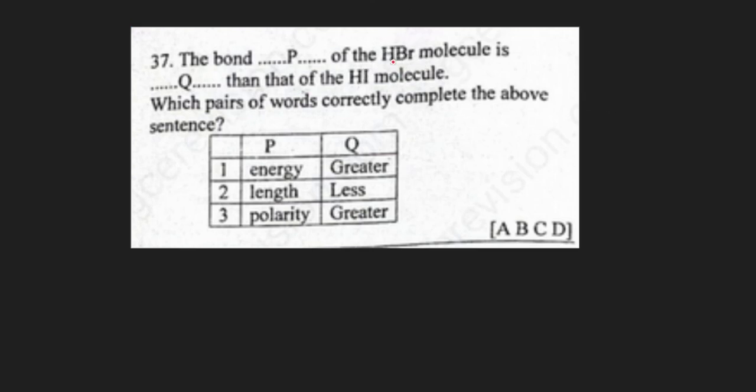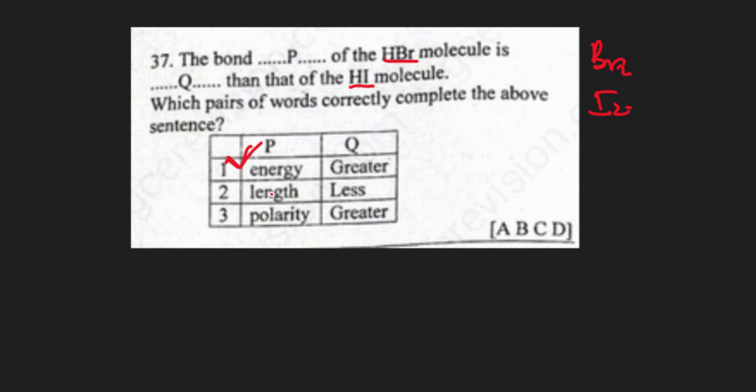We consider HBr to be above HI because we have bromine before iodine. So down the group, bond energy decreases for the hydrogen halides. So statement 1 is already true because the bond energy of HBr is greater than that of HI.